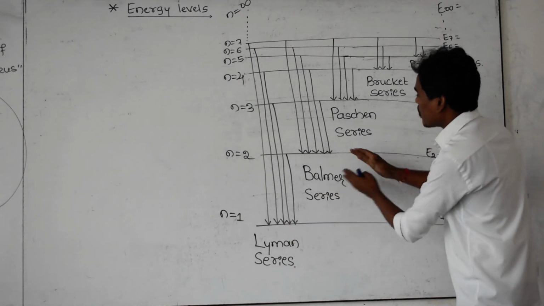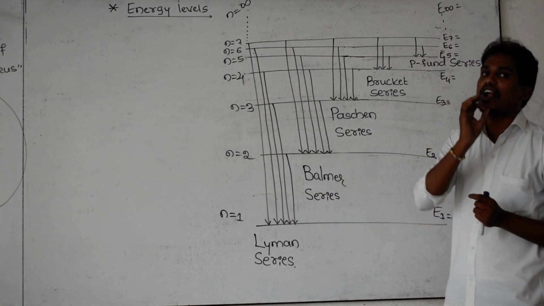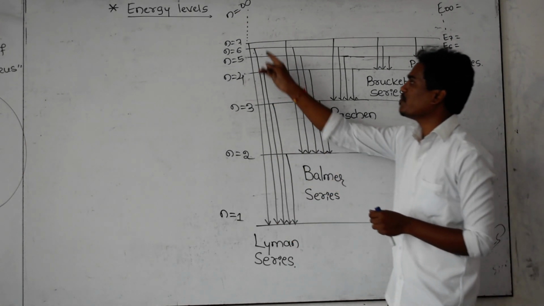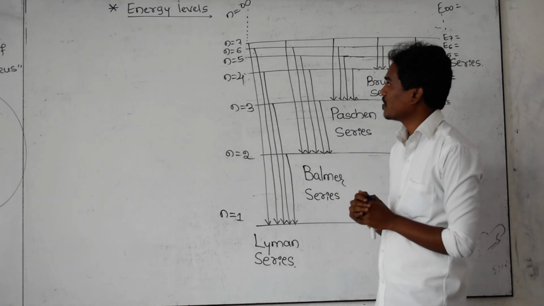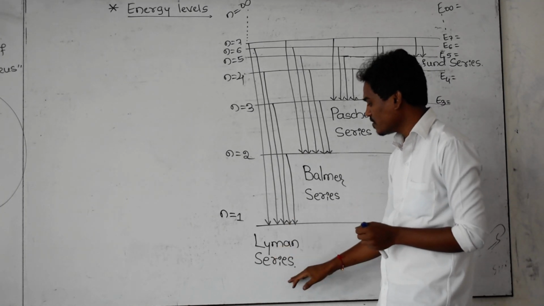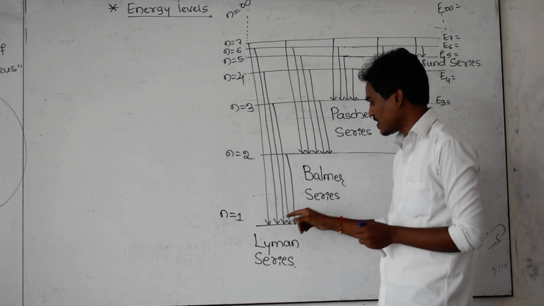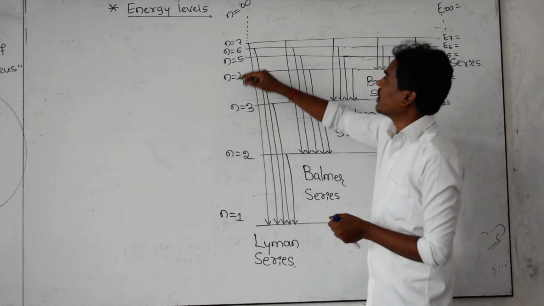These are the series of spectral lines of which atom? The hydrogen atom. And what is the meaning of these vertical lines? Let us consider the Lyman series, where I have considered five lines here.